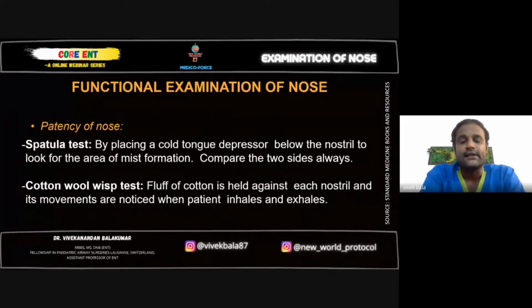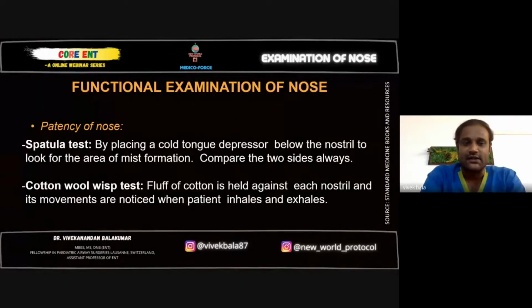All right. Next, we do this. All these things, what you've seen so far, are for your pathological examination, to see for any presence of disease and what the disease has done to the mucosa and inside the nasal cavity. The next one is for the functions. To check for the patency, we do two tests.